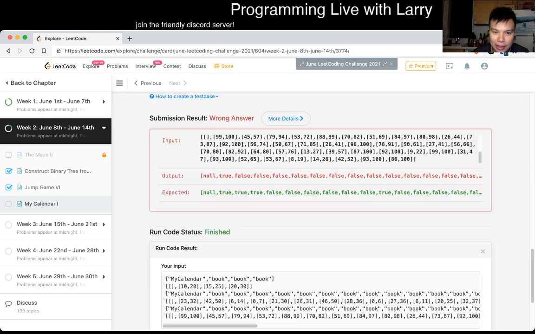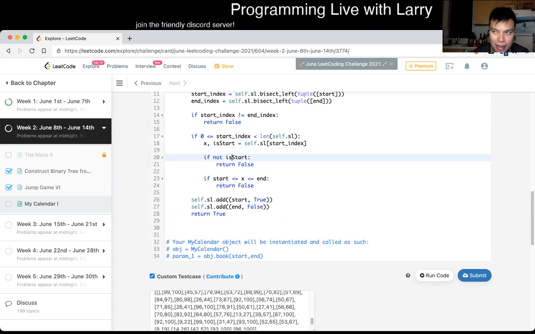It's going to be the 47, and it is the start. And because this is the start, this should be good. This should be good, right? Yeah, I gotta print it again. I get so confused right now.